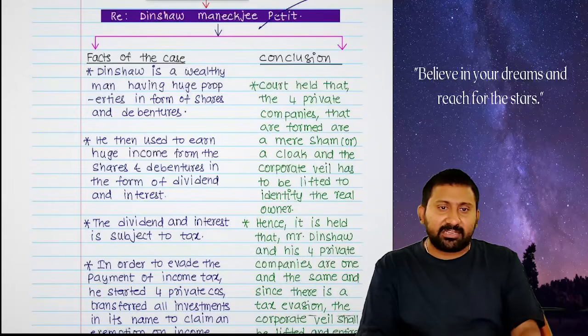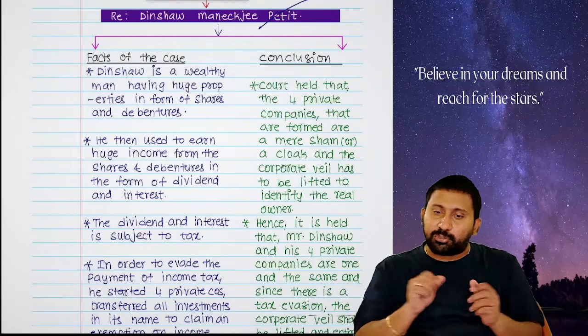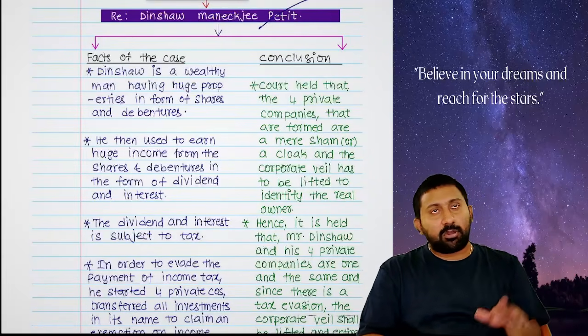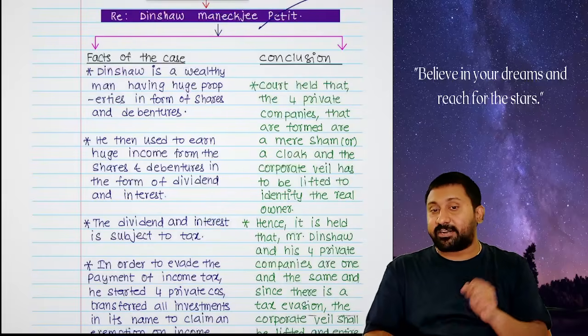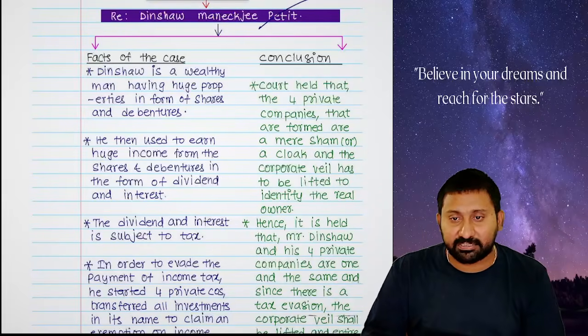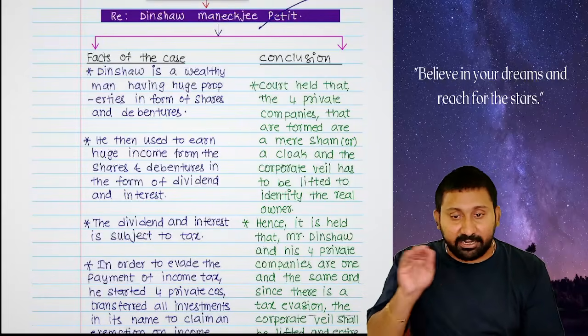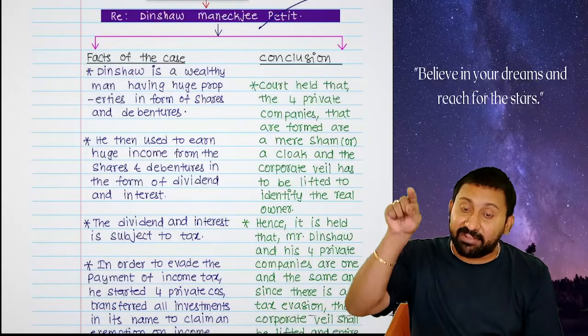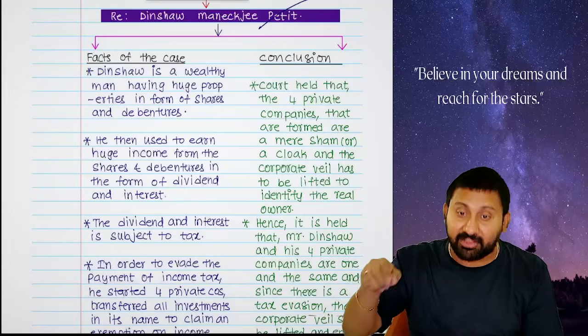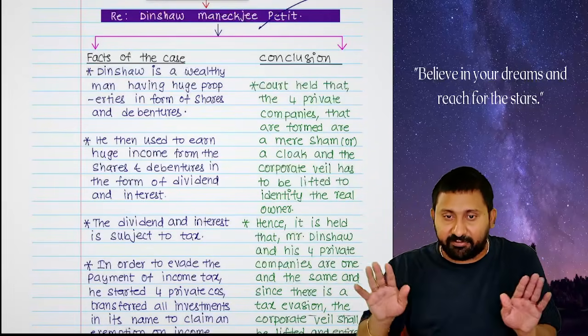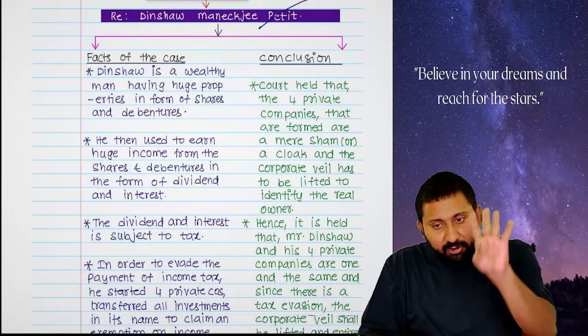There is a person called Dinshaw. He is a very wealthy man having huge properties. What he thought: I have shares and debentures. On shares, dividend income is coming. On the debentures, interest income is coming. Both are highly taxable under income tax. He wanted to escape that. What he did, he started 4 private limited companies. At that time, companies' income in the form of debenture interest and dividend on shares was exempted from tax. Therefore, he started 4 private companies.